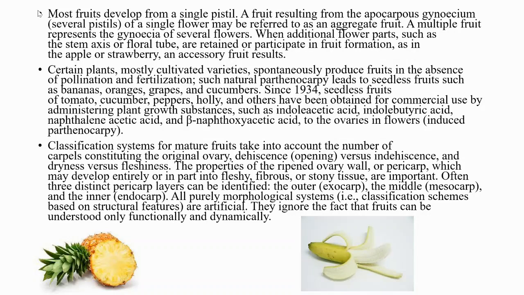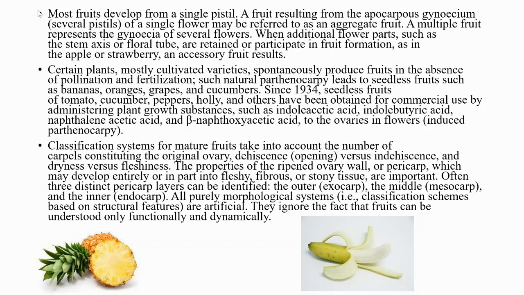Classification systems of mature fruits take into account the number of carpels constituting the original ovary, dehiscence versus indehiscence, and dryness versus fleshiness. The properties of the ripened ovary wall or pericarp, which may develop entirely or in part into fleshy, fibrous, or stony tissue, are important.